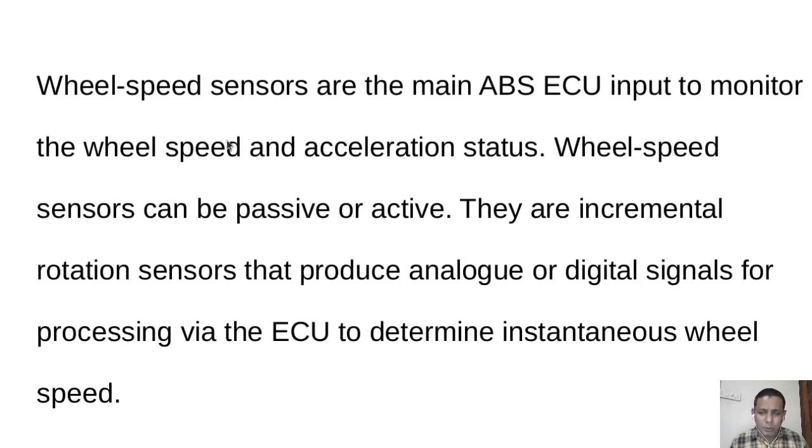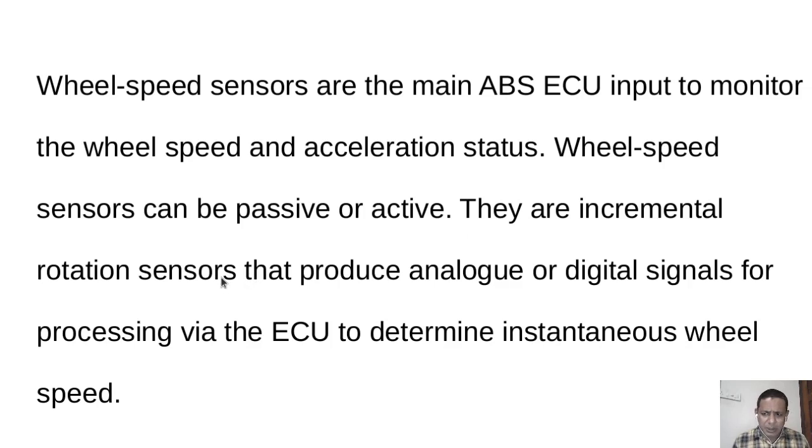So, what are the inputs to the electronic control unit? We have seen the input to the electronic control unit is the wheel speed and the acceleration status. The wheel speed sensors can be passive or active, or Hall effect sensors, or optical also.